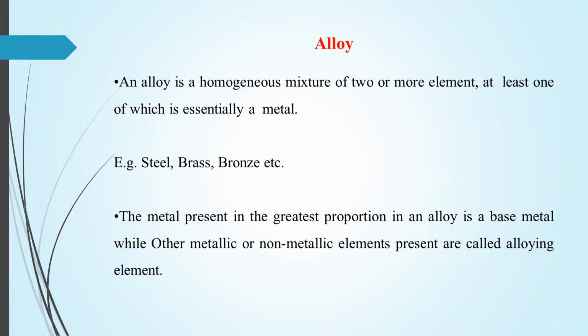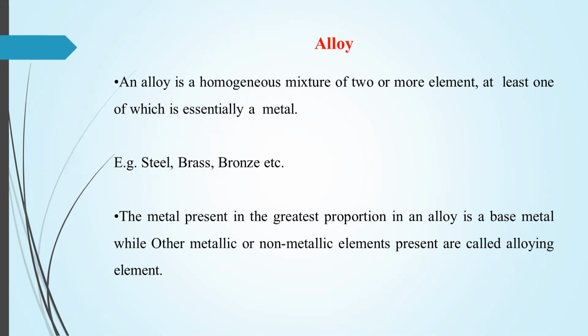For example, if we consider a mixture of metal and metal, we can call it an alloy. If we consider a mixture of metal and non-metal, then we can call it an alloy. If we consider a mixture of non-metal and non-metal, then we cannot call it an alloy. So we can consider examples such as steel, brass, bronze.